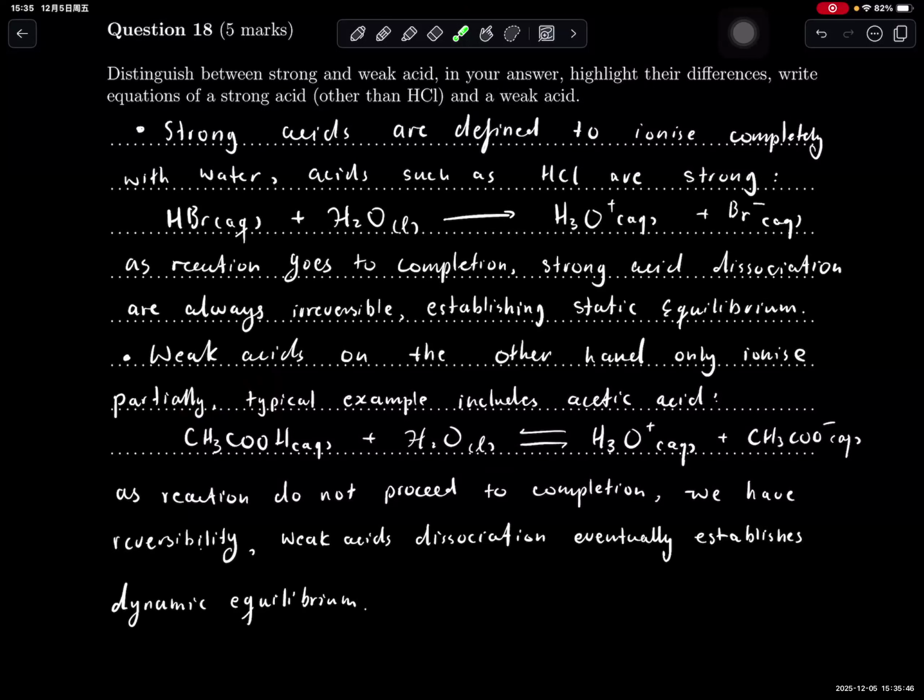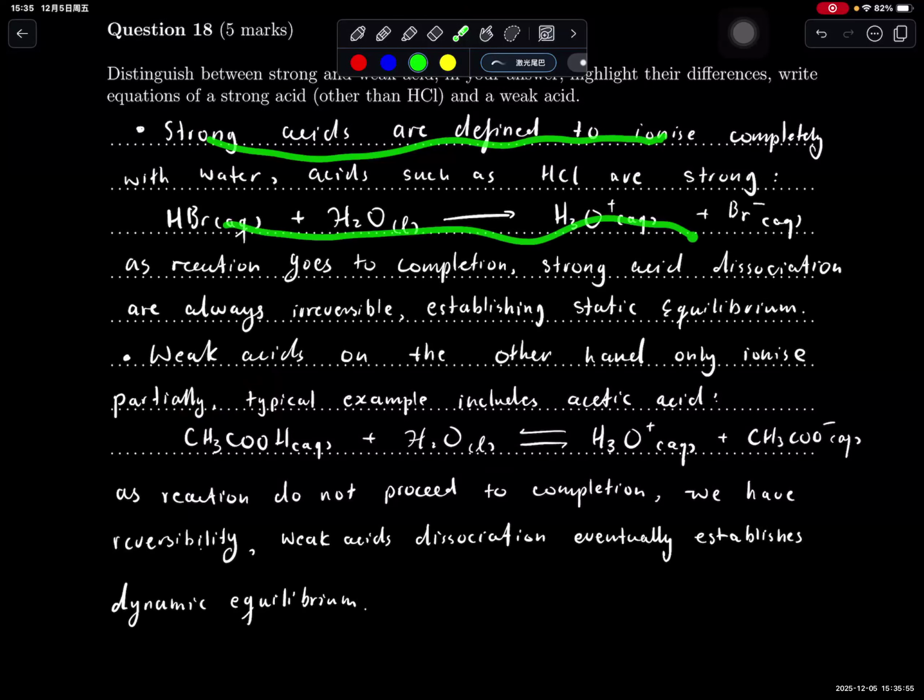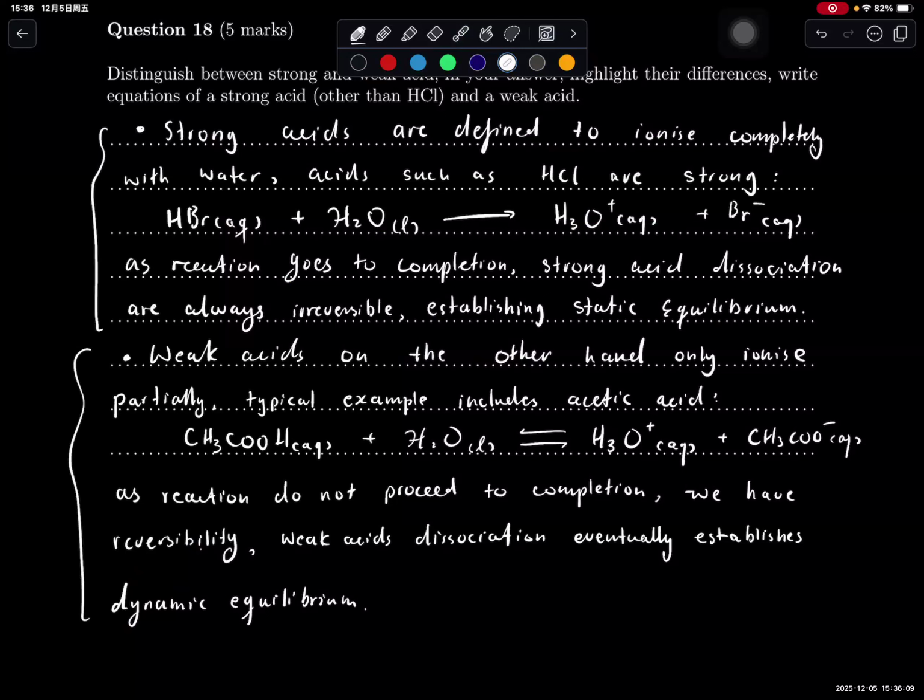Just those two dot points really make answering this question easy because it's just the definition, then an equation, and then talking about some properties of it, like being irreversible and static equilibrium, or being reversible and dynamic equilibrium. See how the structures are very similar? That means if I can split any other question into dot points, I can just use the same structure. That makes answering this question very much easier.